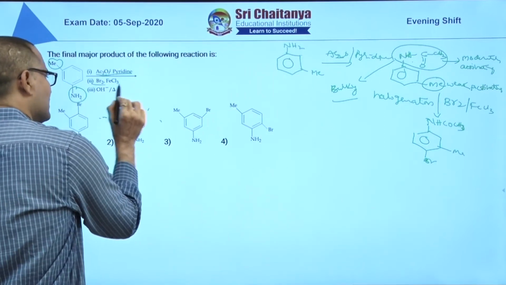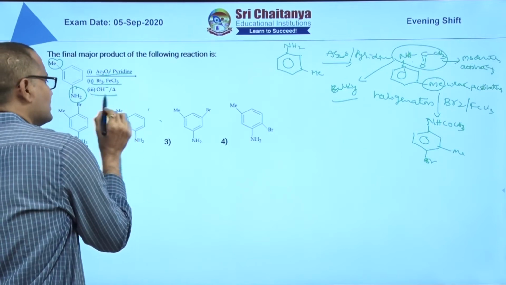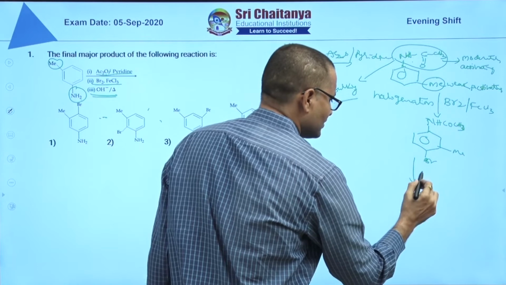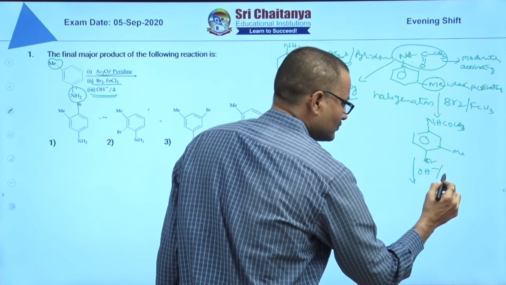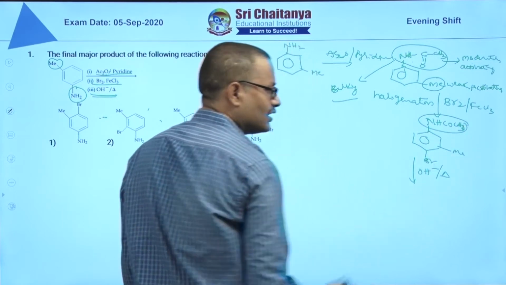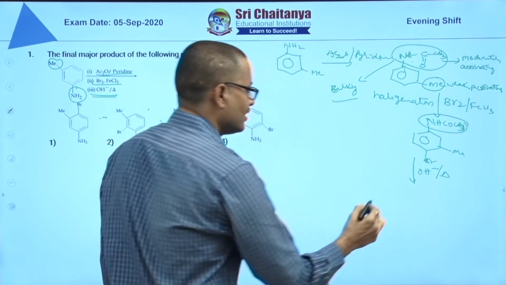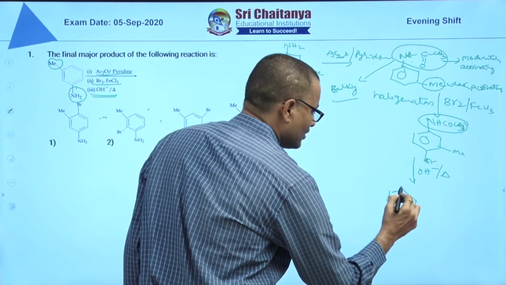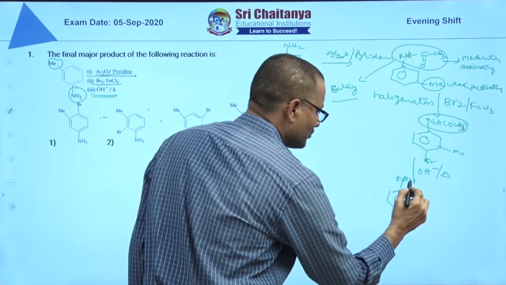Next, the third step of the reaction is hydrolysis. On hydrolysis in basic medium, this NHCOCH3 hydrolyzes and gives back the NH2 amine part.